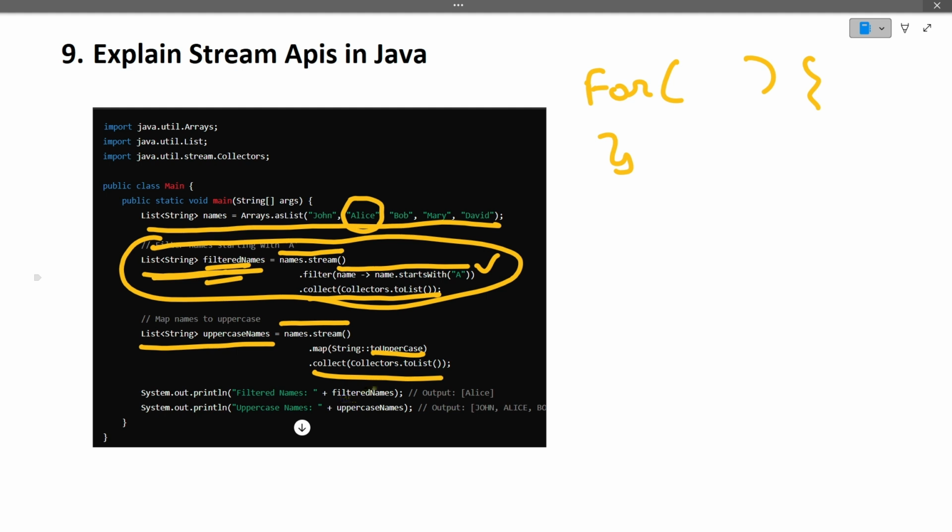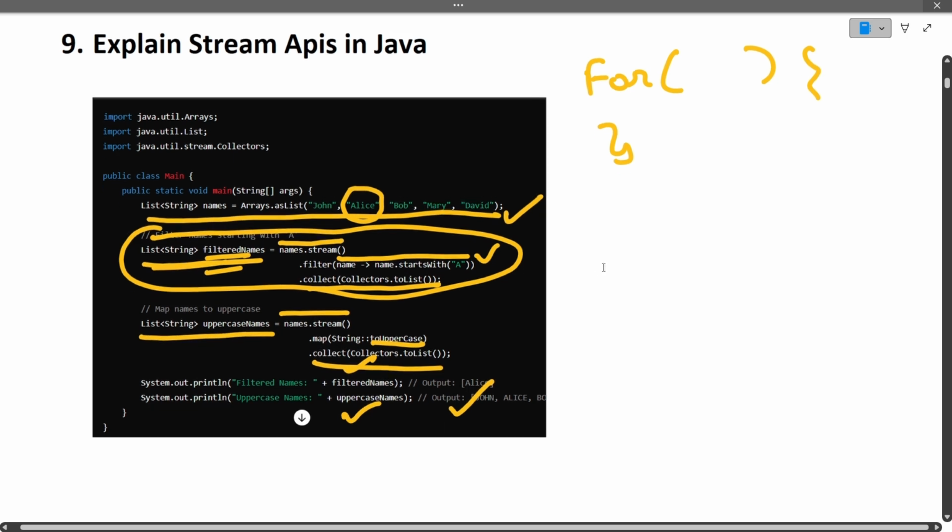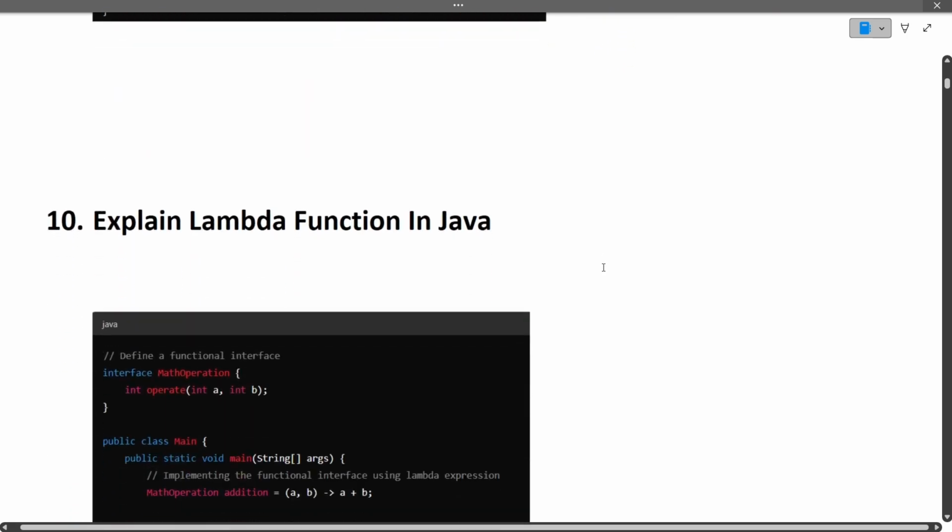If you see now, we have printed filtered names and uppercase names, and this is the output. Alice was the first output of this stream, and in the uppercase one we have converted all these names to uppercase. So see how easy our streams API has made it for us to do some operations on arrays or collections. I hope this question is clear to you. Now moving to the next question.